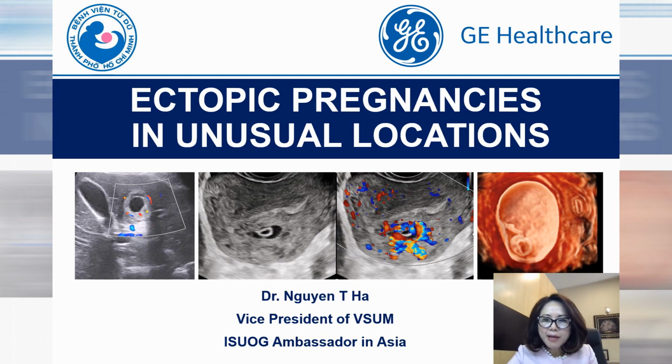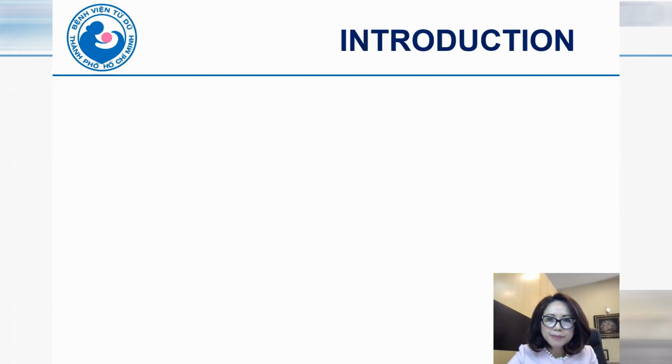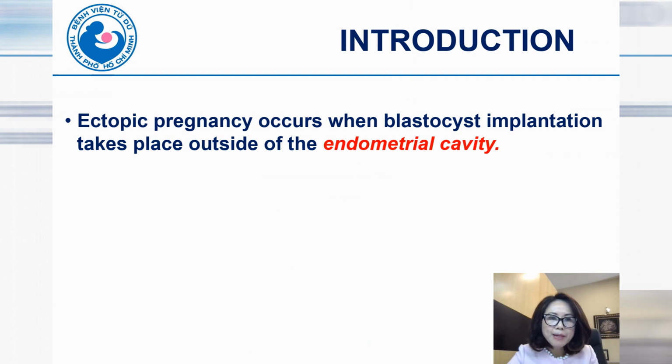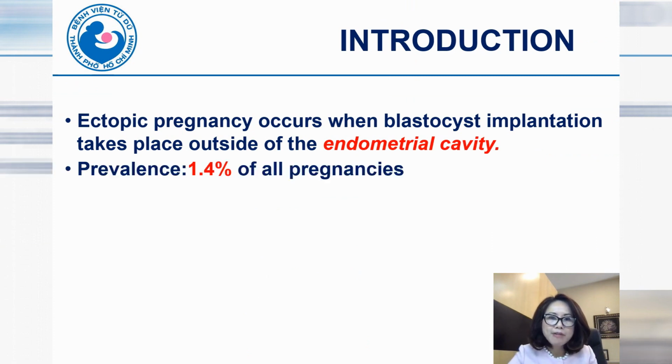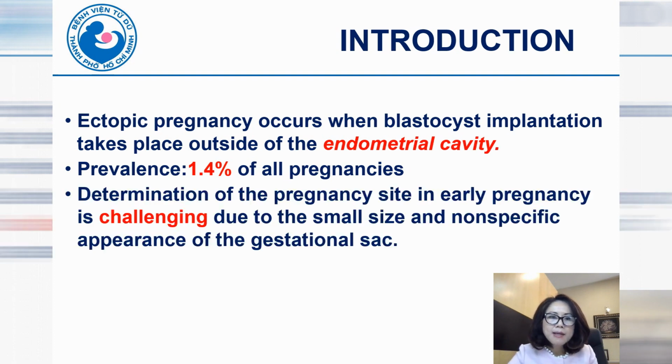My topic today is about ectopic pregnancy in unusual locations. We know ectopic pregnancy occurs when the placental implantation takes place outside of the endometrial cavity, and the prevalence is about 1.4% of all pregnancies.